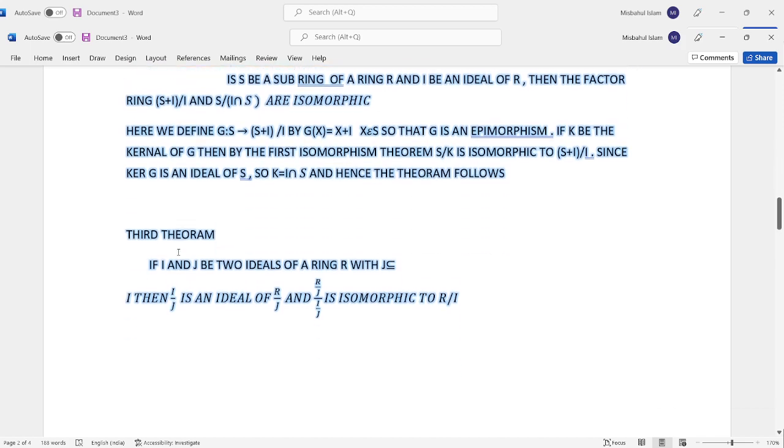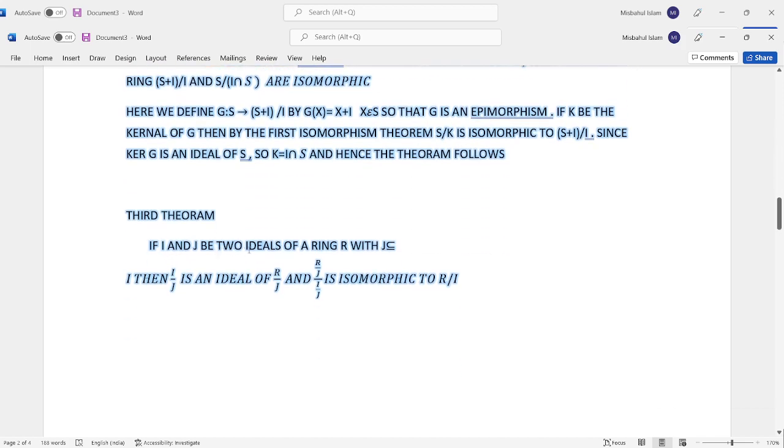Next, the third theorem: if I and J are two ideals of a ring R with J subset of I, then I by J is an ideal of R by J, and R by J is isomorphic to R by I.